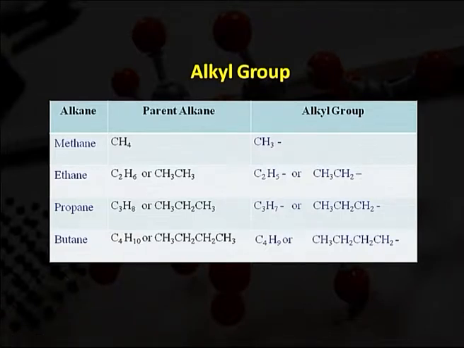When we convert them into alkyl groups, a single hydrogen atom is subtracted. So, CH4 minus H gives CH3, C2H6 minus H gives C2H5, C3H8 minus H gives C3H7, and C4H10 minus H gives C4H9. These are the alkyl groups derived by subtraction of one hydrogen atom individually.